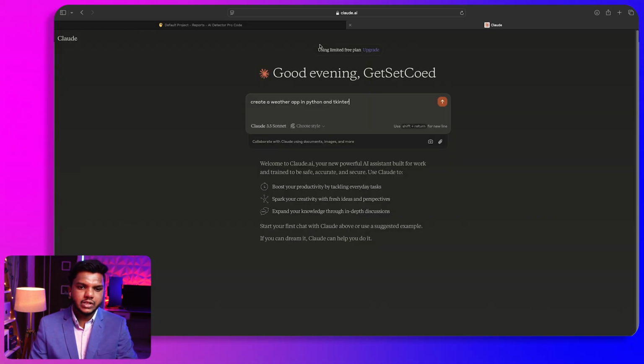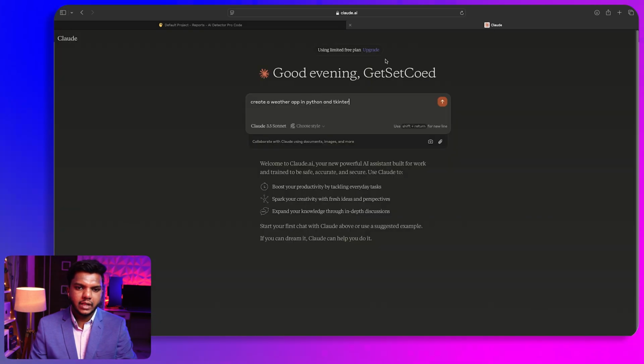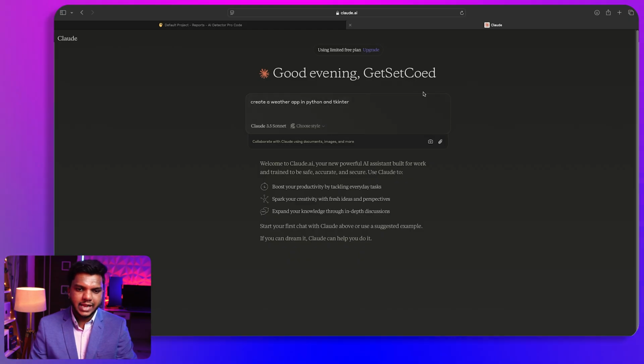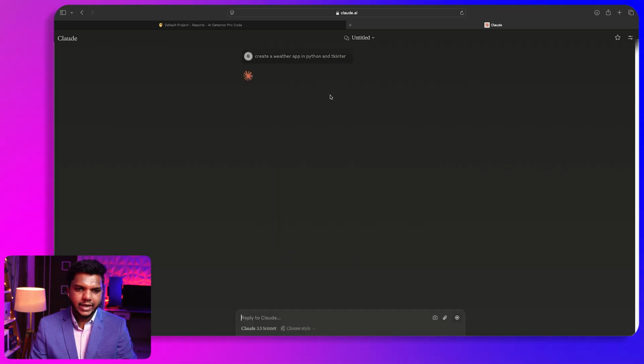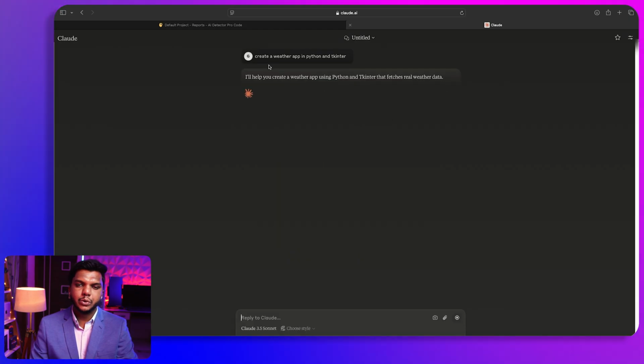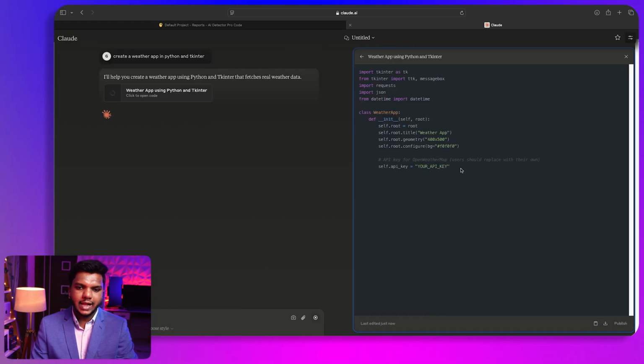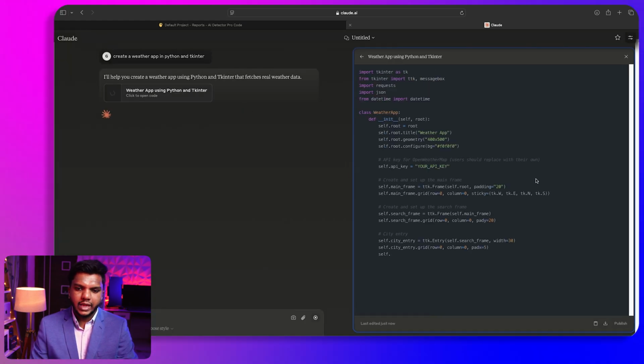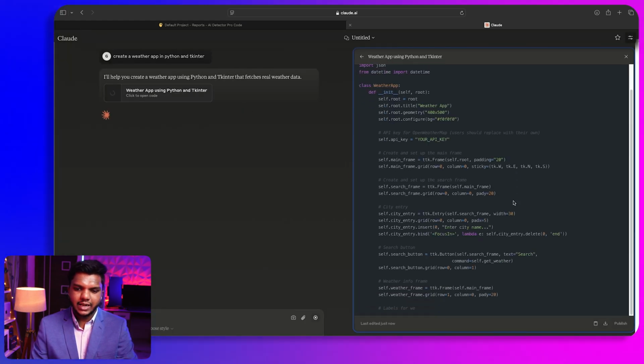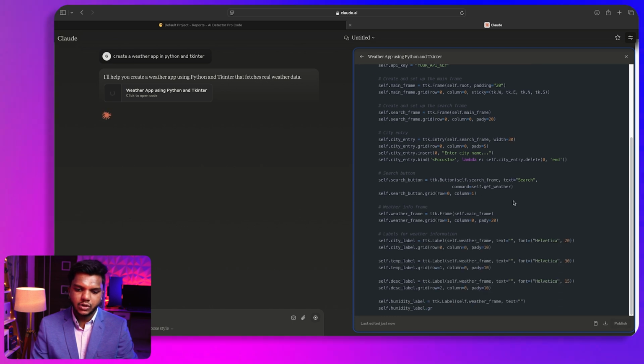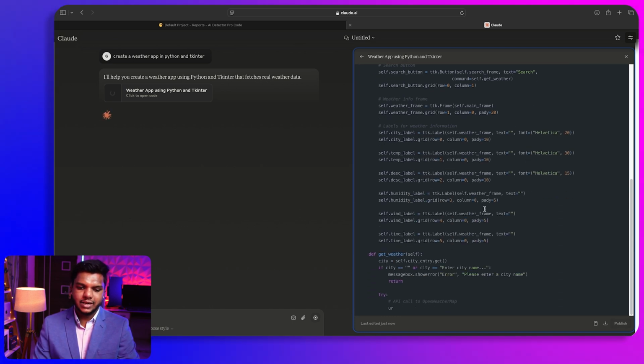So I tried it with ChatGPT, but I think the server is down right now. So I will try to add this particular prompt in Claude instead, and create this code with the help of Claude AI. And here you can see that it has started generating the entire code for us. So this is entirely generated by AI.